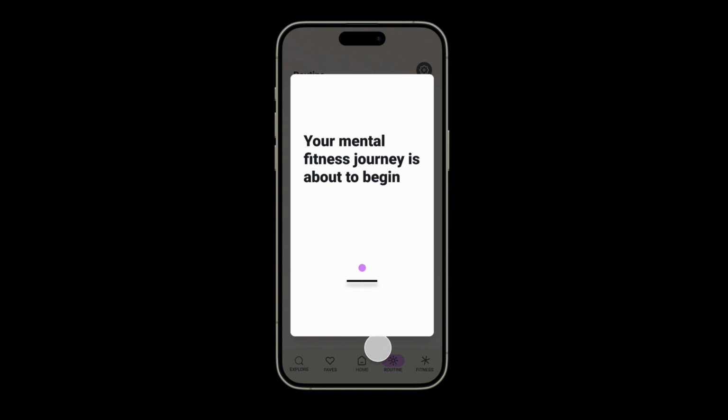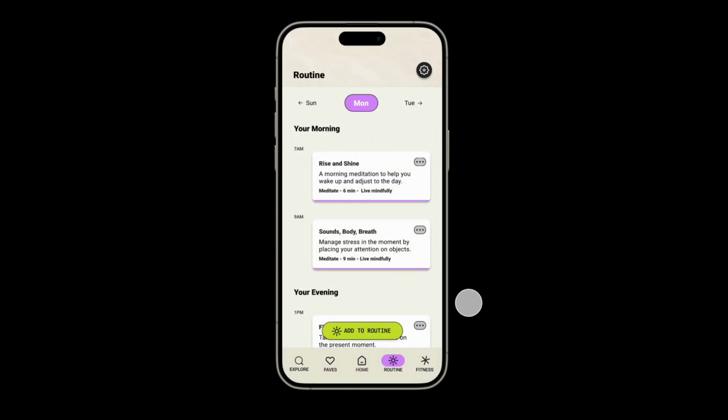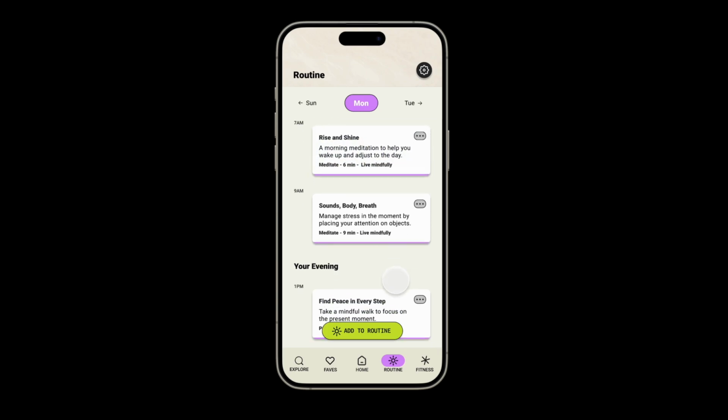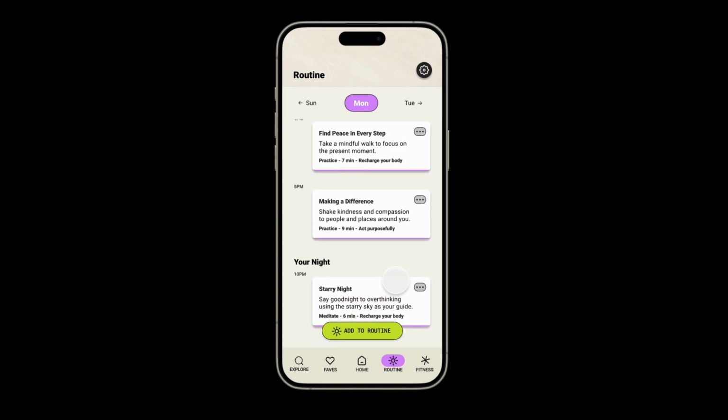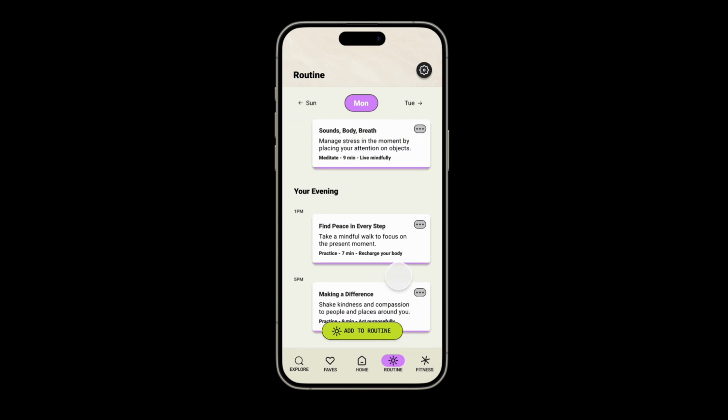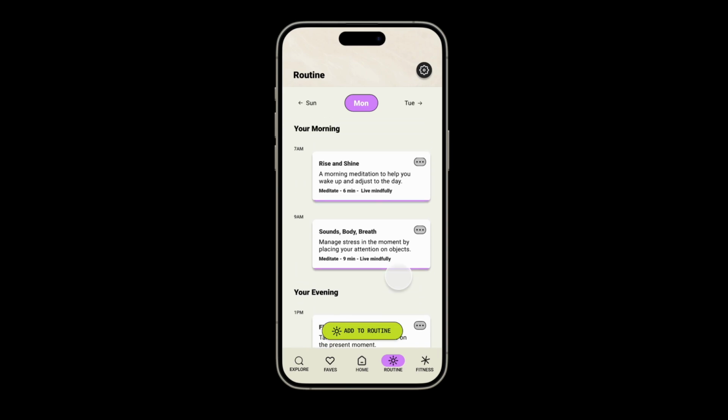After they confirm, the app launches their routine, and once they're here, they're presented with a series of tooltips that give them more information on how to schedule their routine and how to build upon that. Now they're presented with the daily overview. Their routine is split by different times of the day as well as different days, and from here they can